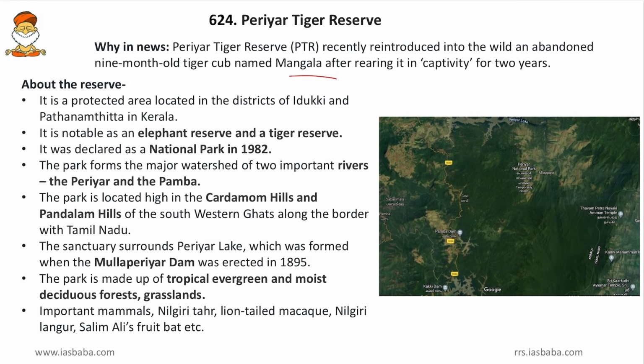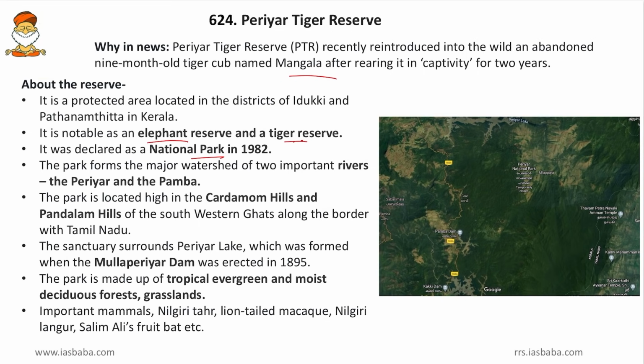Then it is notable as an elephant reserve and a tiger reserve. So this Periyar Tiger Reserve is both an elephant as well as a tiger reserve. Then it was declared a national park in 1982. So after this wildlife sanctuary was declared an elephant reserve and then a tiger reserve, it was finally declared a national park in 1982 by the central government.